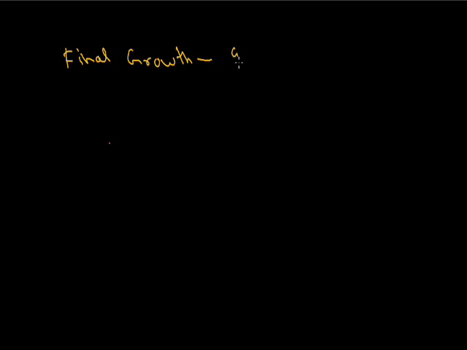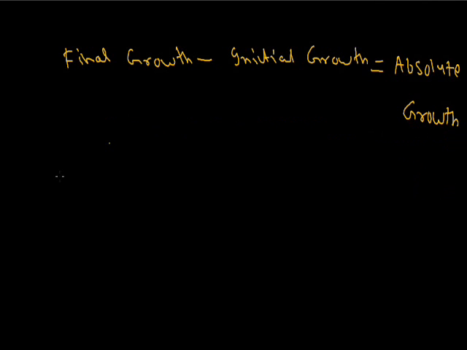Final growth minus initial growth equals absolute growth. And relative growth is with reference to the initial growth. The initial growth is 5 and 10 is the final growth; the initial is 100 percent, and how much percentage is 10? It is 200.